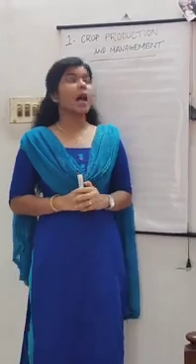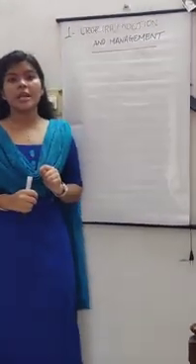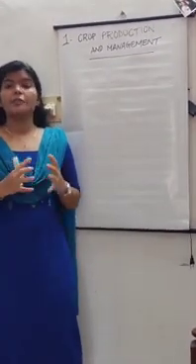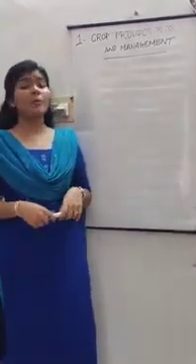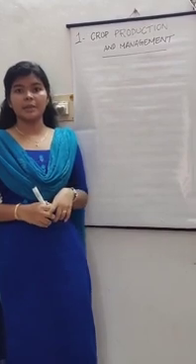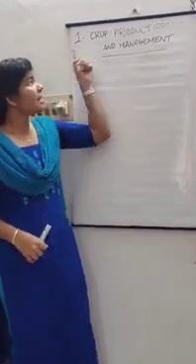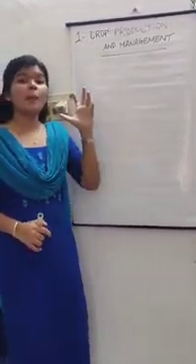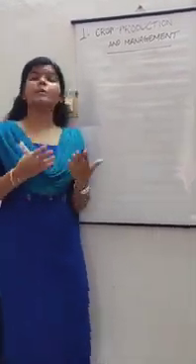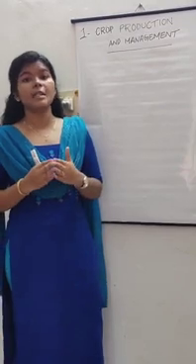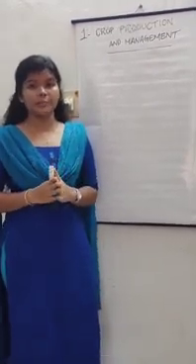So shall we start? Our first chapter is crop production and management. The first question which comes in your mind is what is there in this chapter and what we are going to study in this chapter. As the name itself suggests, crop and production, like how these crops are produced, how they are to be managed, and what are the different steps to be followed in crop production.